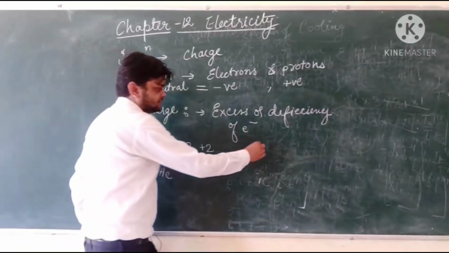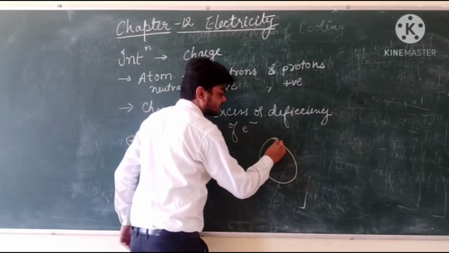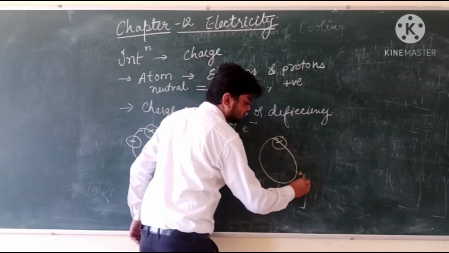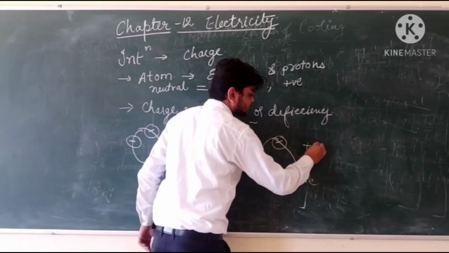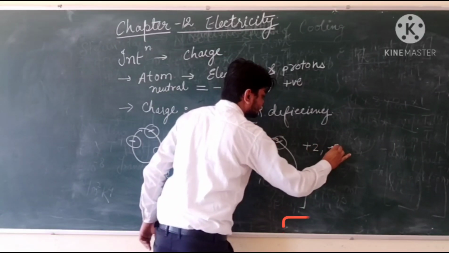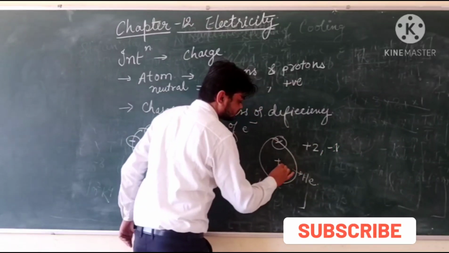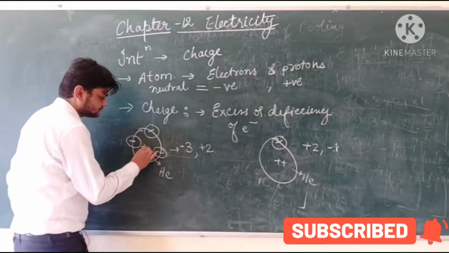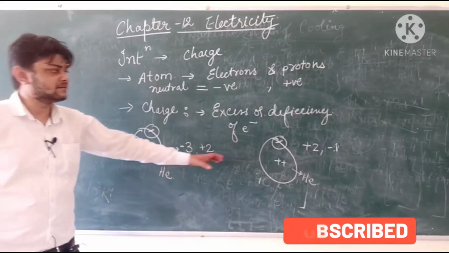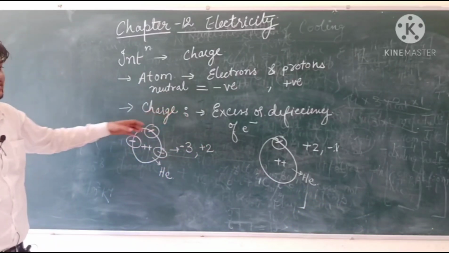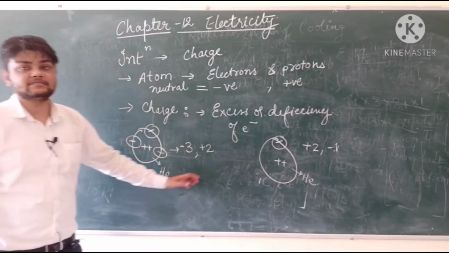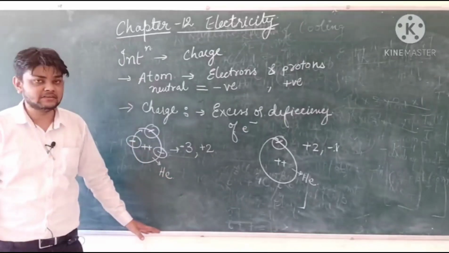In the same way, a deficiency of electrons, having only one electron for a helium atom, represents +2 and -1 charge here. So from this we can confirm that electric charge is defined simply as excess or deficiency of electrons.